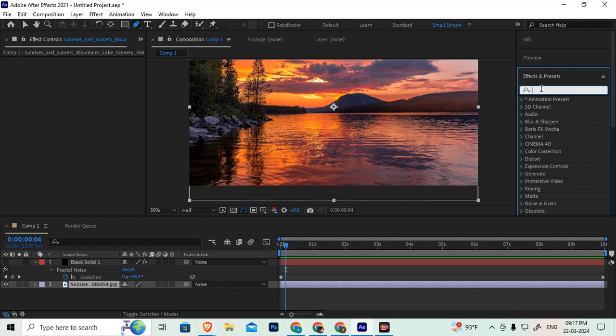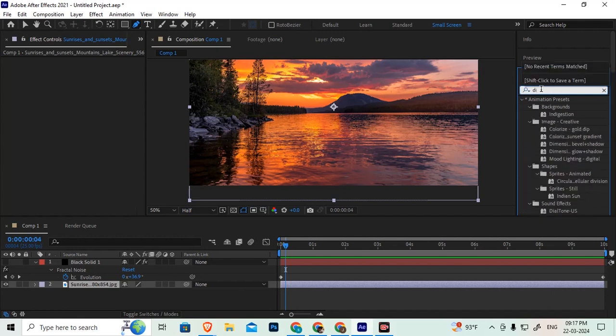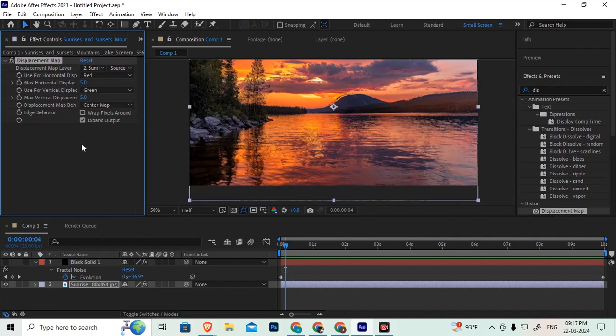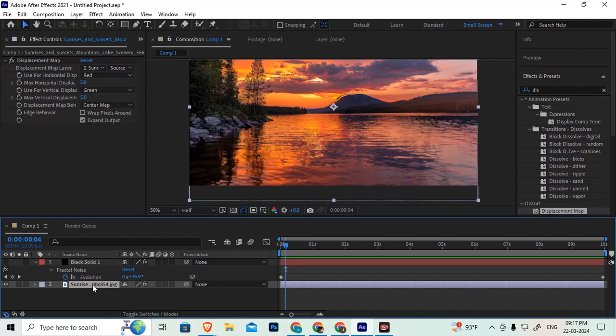So here I have to place displacement map, drag and drop on the effects palette for the purpose of sunrise image. Okay.